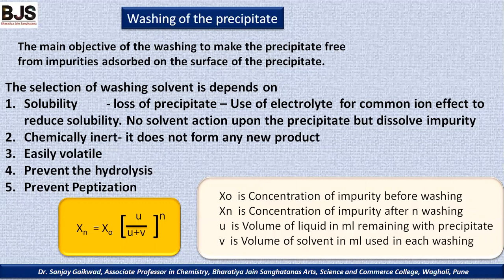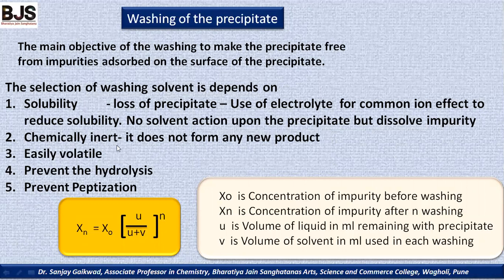The selection of the washing solvent depends on what factors? The solubility. Why is the solubility important? Because loss of precipitate depends on it. We use an electrolyte for the common ion effect to reduce the solubility, with no solvent action upon the precipitate, but it dissolves the impurity. In this way we have to concentrate on the solubility to select the proper washing solvent.